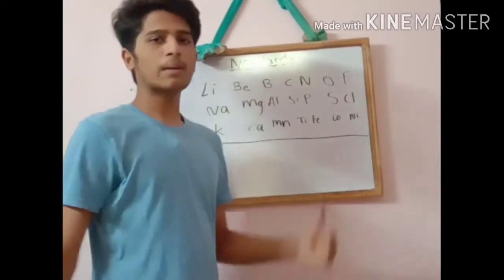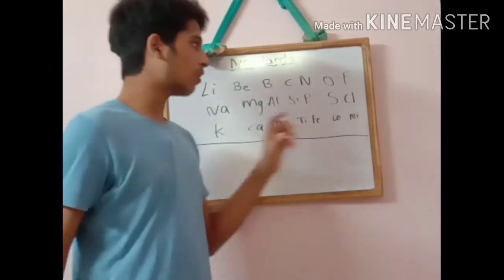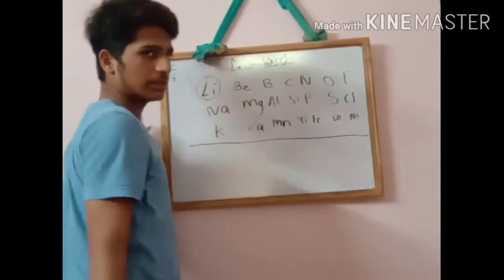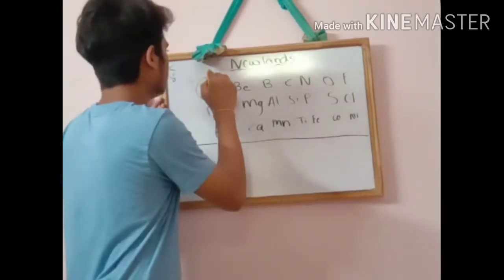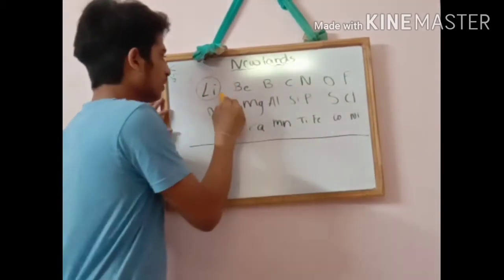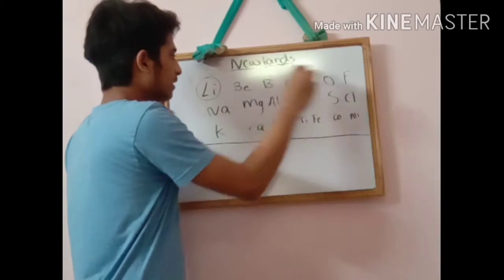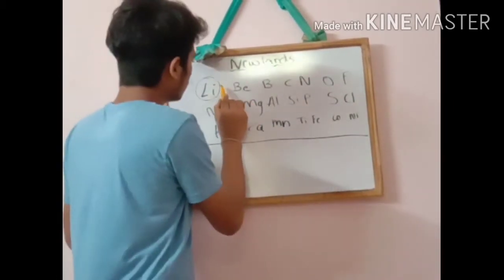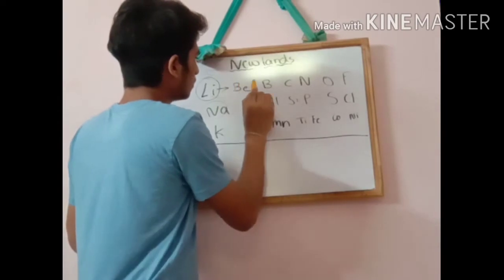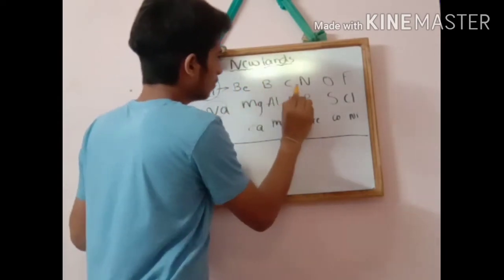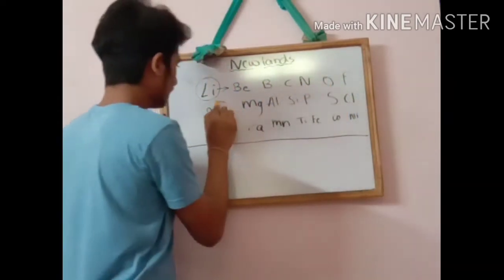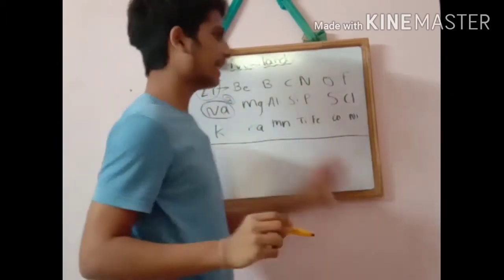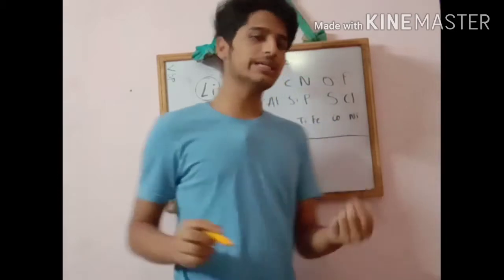Okay friends, we will apply Newland's law of octaves and see how successful it is. See, lithium is the first element. Let us assume, according to Newland, the eighth element should show similar properties to lithium. So friends, see, 1 2 3 4 5 6 7 and 8. Yes, this is the eighth element. Newland said that the first element resembles the eighth element.